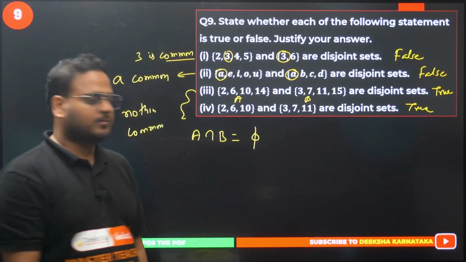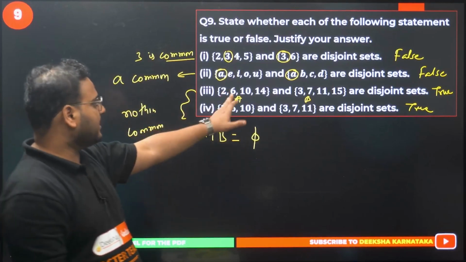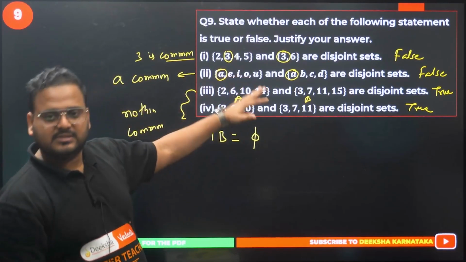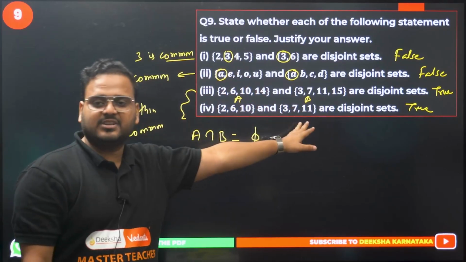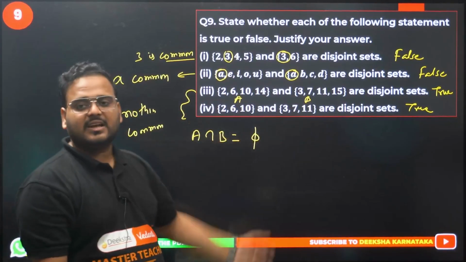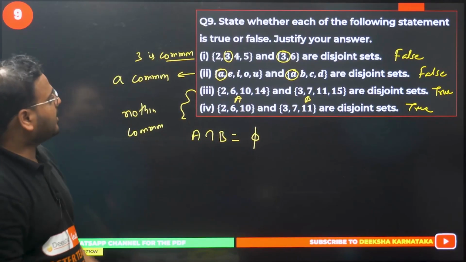Is that clear or not? So how to solve it? Simply like this: let's assume the first set to be set A, this to be set B. So A intersection B is the null set, hence disjoint. Got it? Question number 9 is done.